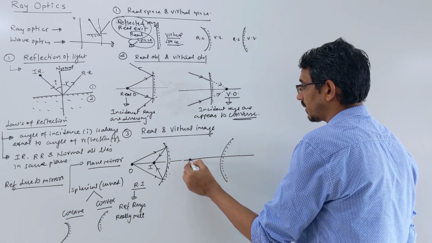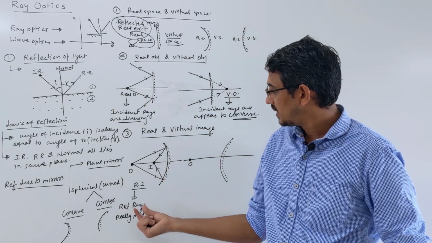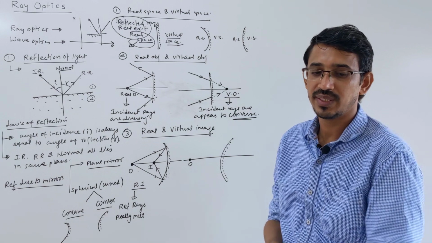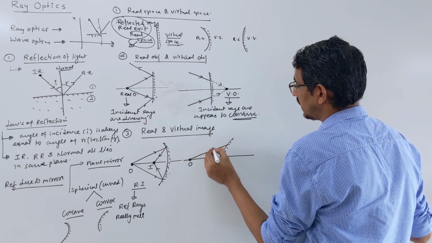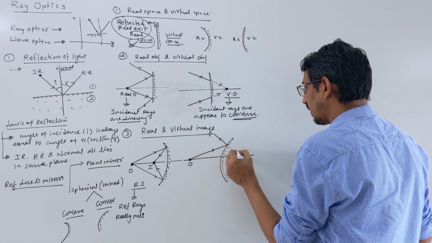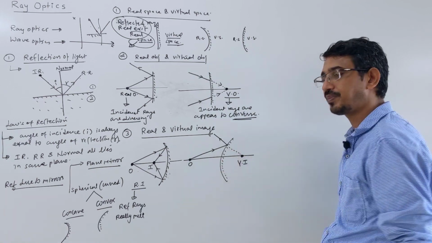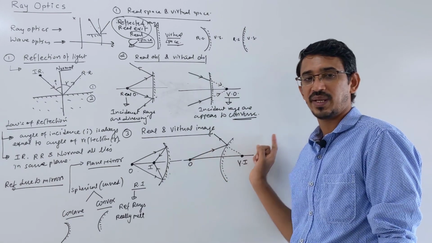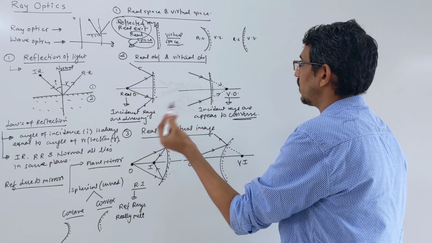Suppose this is some object. Real image means reflected rays are really meeting, so the opposite means a virtual image: the rays are not really meeting. Suppose this is your incident ray, it will reflect that way, but if you extend it backward, it will meet here. That will make a virtual image. How to draw these ray diagrams we will learn separately when we learn this topic. Right now I am telling just the difference between real and virtual images.